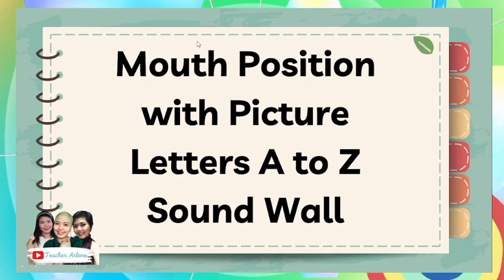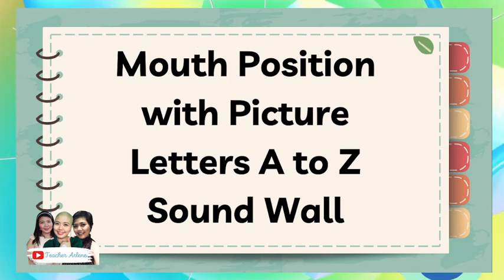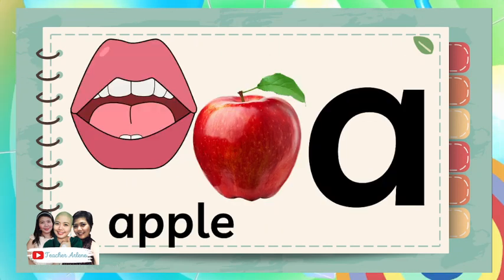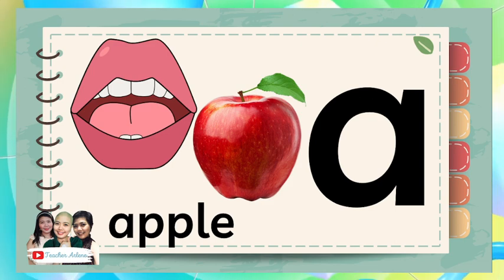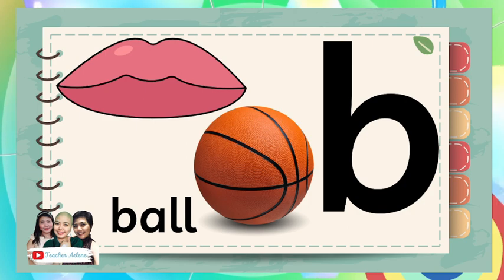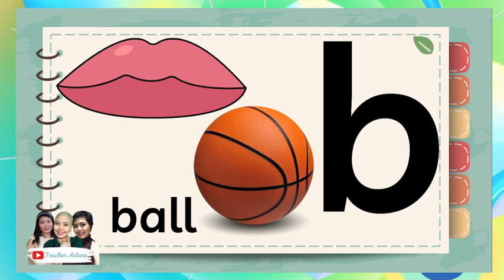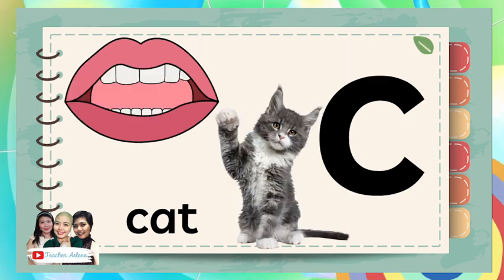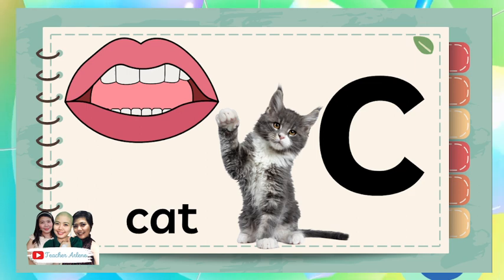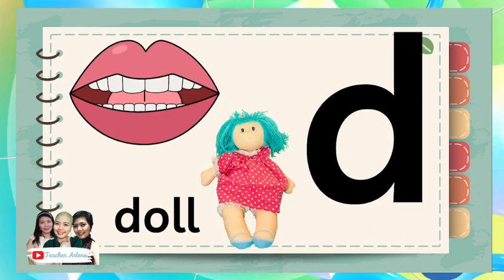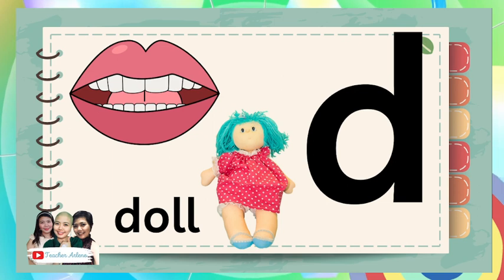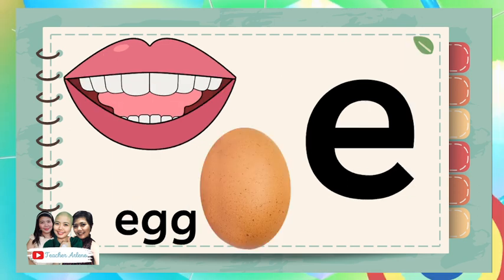Mouth position with picture. Letters A to Z. A is for apple. Apple. B is for ball. Ball. C is for cat. Cat. D is for doll. Doll. E is for egg.